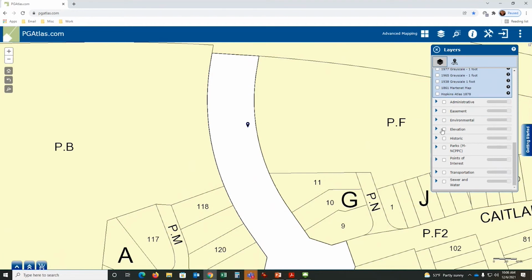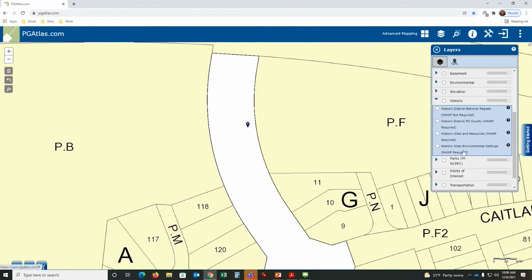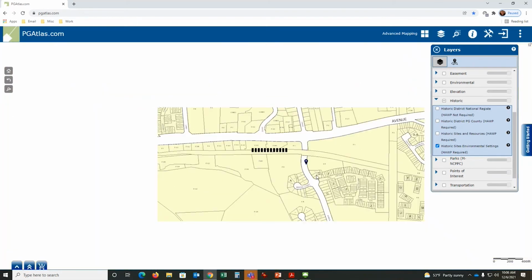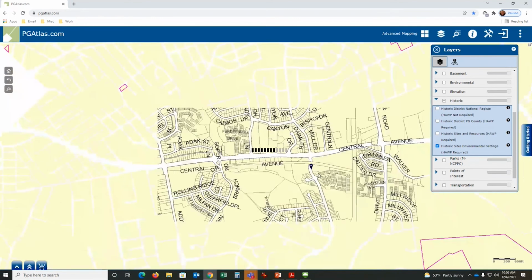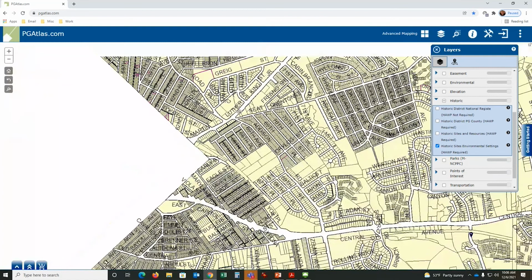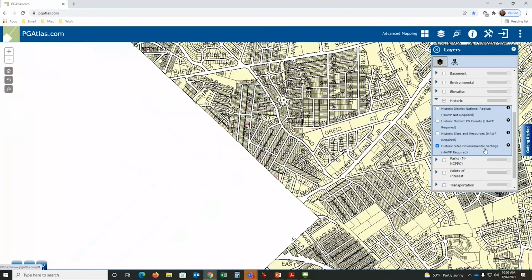Oops, one elevation historic. Okay, so these are historic data sets that are maintained by the planning department, by our historic preservation staff. If you're interested in knowing where the historic districts and historic sites are, I can click here, zoom out, and find one. And there's one right there. So these red outlines represent historic site environmental settings. What does that mean? Click on the question mark.